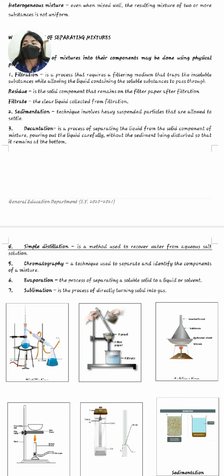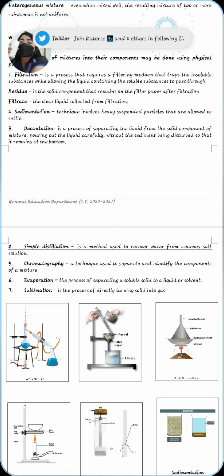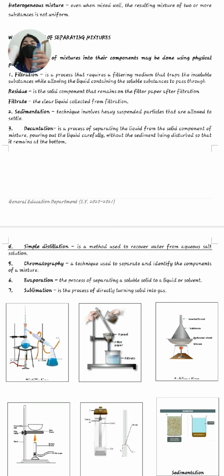Literally, for example, if this is your container 1, and this is container 2, the decantation process is how you transfer the liquid, like this, to another container without disturbing the bottom or the suspended particles in the bottom of the container. So that is decantation. Okay?